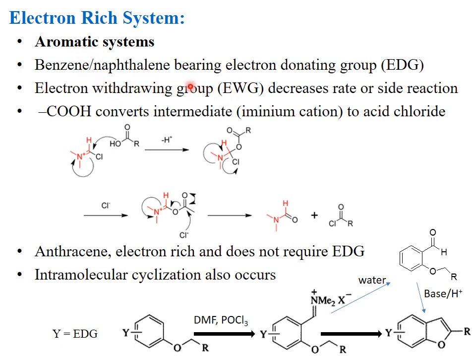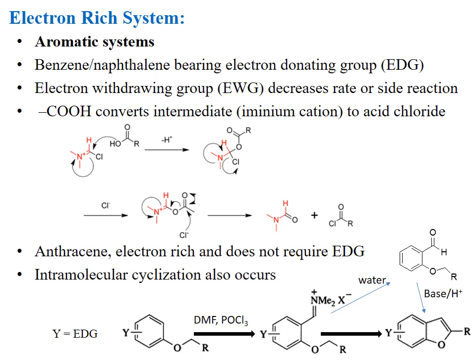See here, the chloride is leaving and we have again an iminium cation. This released chloride again attacks the carbonyl carbon, which is the electrophilic center, and then this bond will move over here and this bond shifted toward the nitrogen and the lone pair of nitrogen is recovered, and the substituted amide which was used to produce the iminium cation is recovered and the carboxylic acid is converted to the acid chloride.